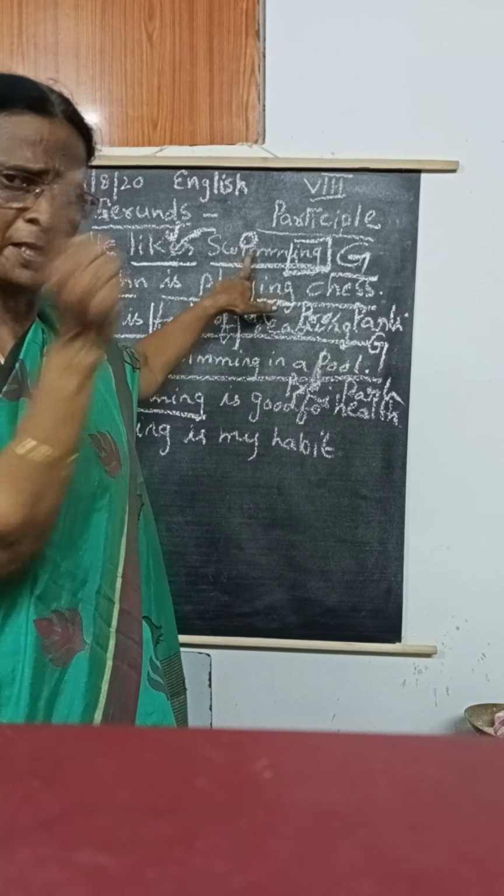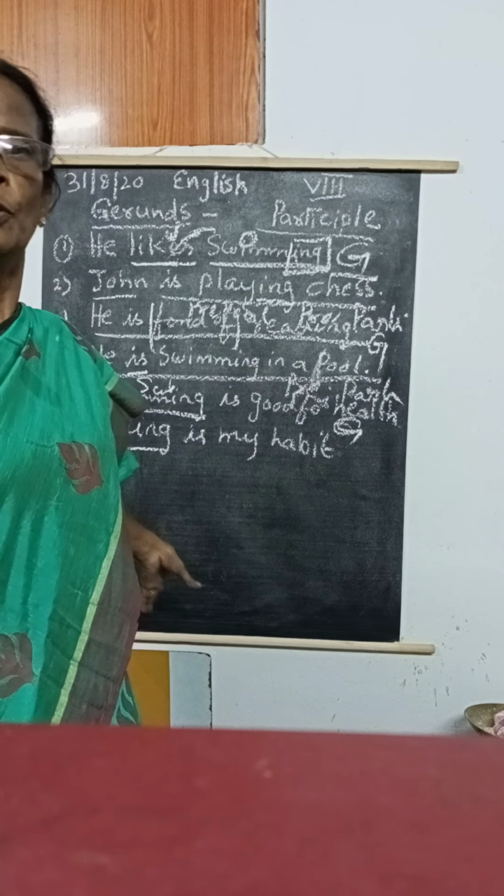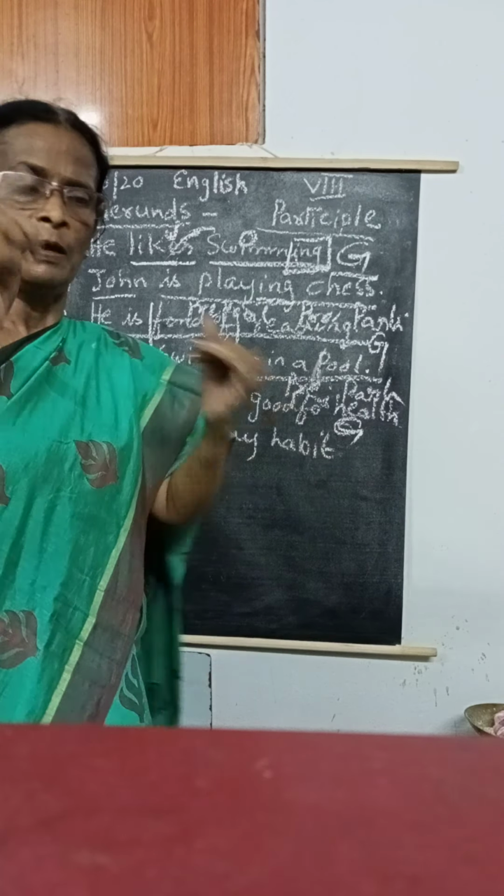Then, reading is my habit. Reading. This is also a gerund. So you remember, when the ing acts as a noun, that is the gerund. A gerund never follows the helping verb. When there is a helping verb followed by the ing, that is the present participle. Then the third one: after the ing, if there is a preposition, that is also a gerund.